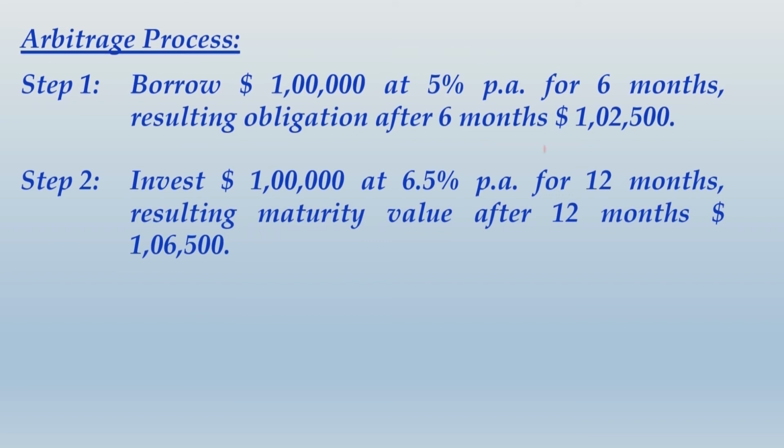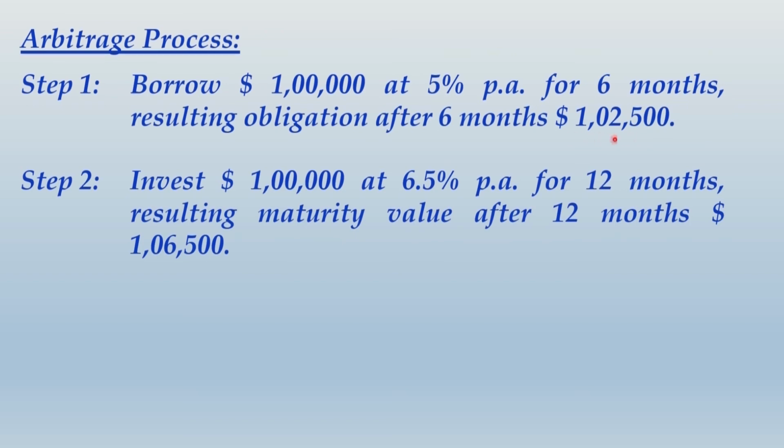So friends, as I told you, for the shorter period you borrow and for the longer period you invest. Because of the combination of these two steps, for the initial 6 months you have borrowed as well as invested, everything gets nullified. So your money stays invested only for the later 6 months, correct?